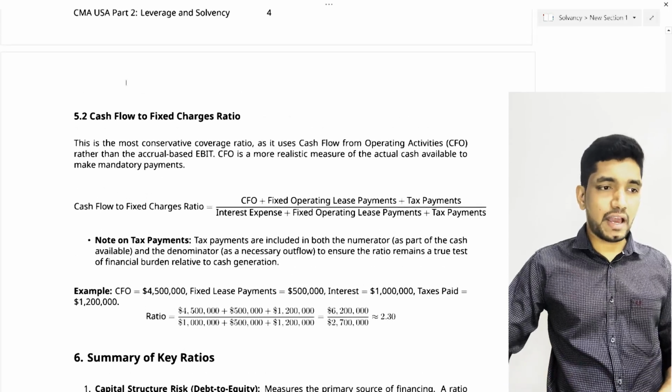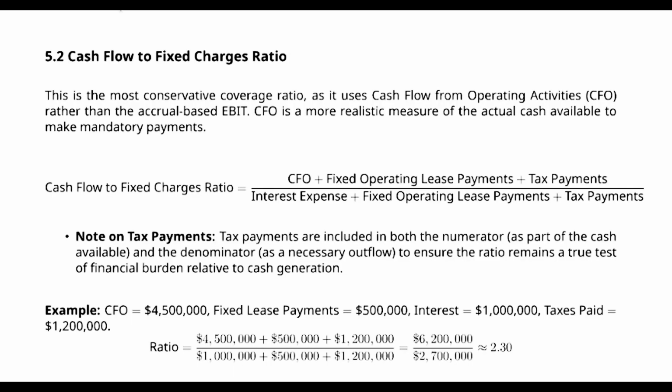So we'll move to the next ratio, that is cash flow to fixed charge ratio. Cash flow to fixed charge ratio considers the cash flow, how effectively this company can meet its fixed payments, fixed charges, by using its total operating cash flow. So the formula is cash flow from operating activities, or operating cash flow, plus fixed operating lease payment plus tax payments, divided by interest expenses plus fixed operating lease payments plus tax payment.